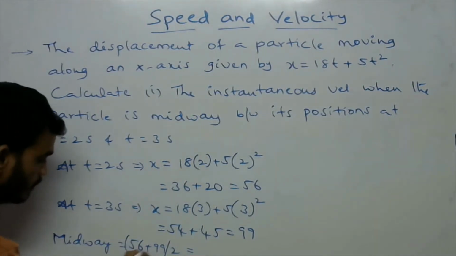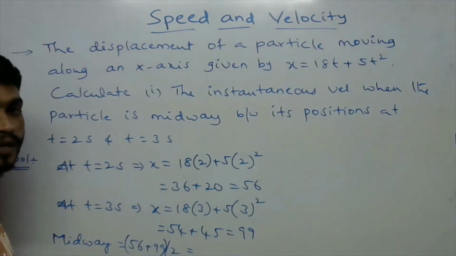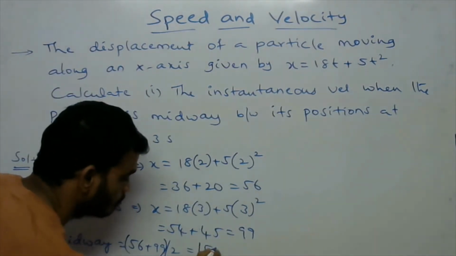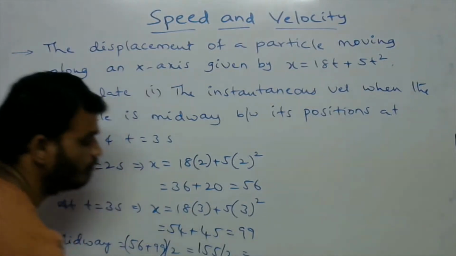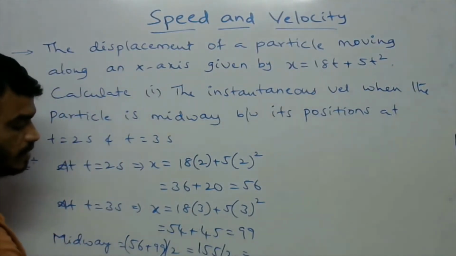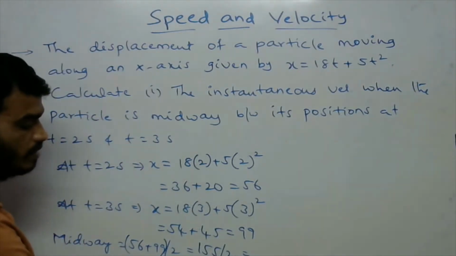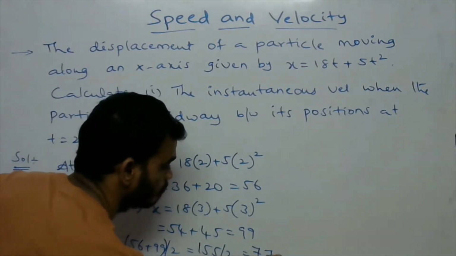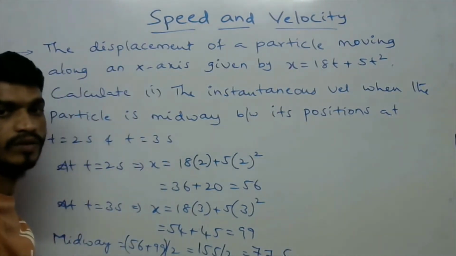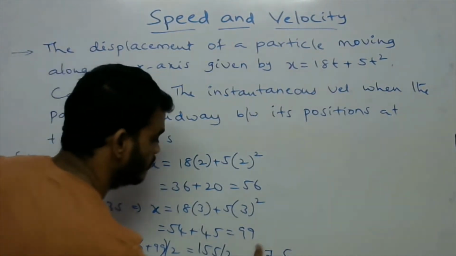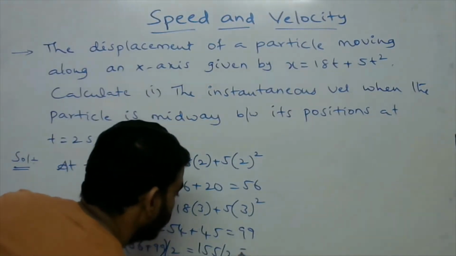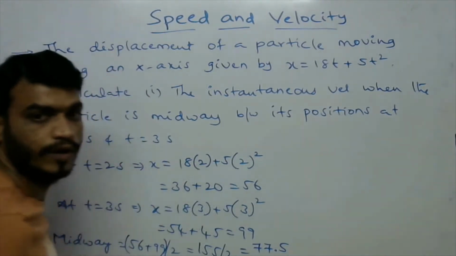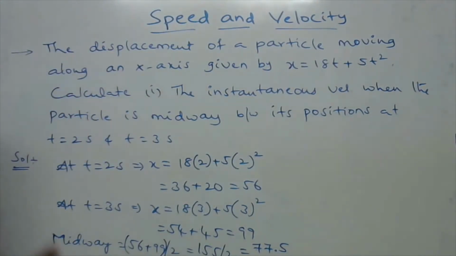So 56 plus 99 is 155, divided by 2. 155 by 2 means 75, 150, 77.5. So 77.5 is its midway position.